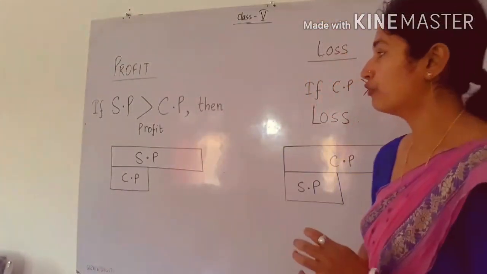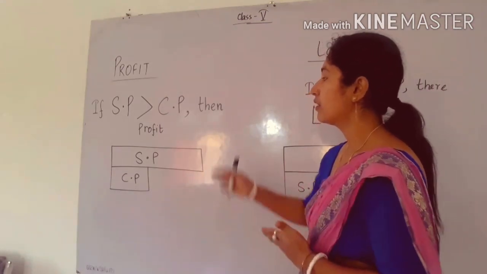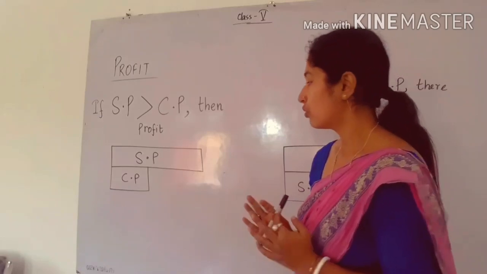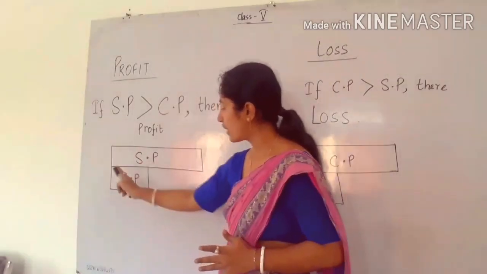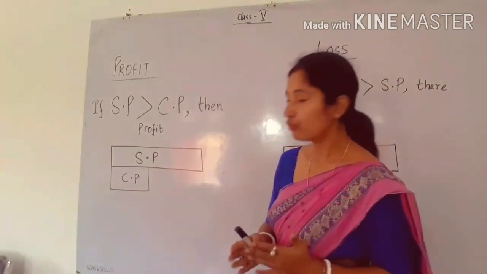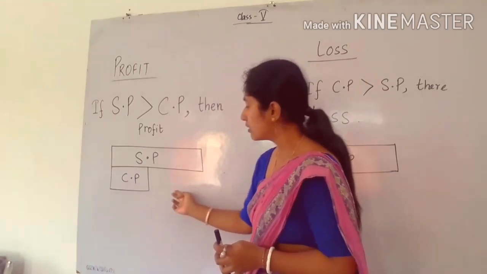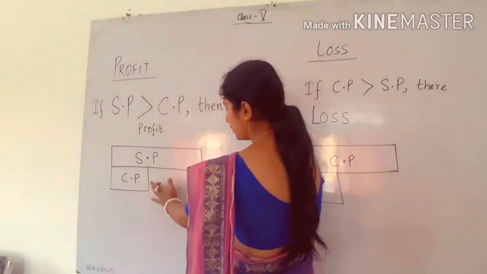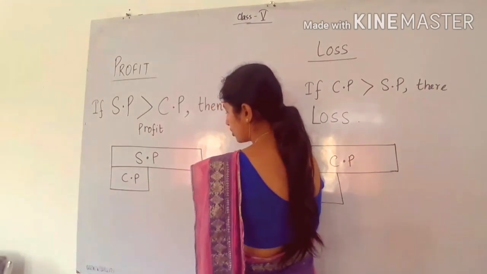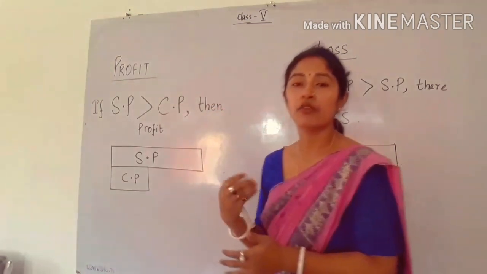So see, I have written for profit, if SP is greater than CP, then there will be profit. And I have drawn one model. So see here, the rectangular box for SP is greater than the rectangular box for CP. So now what do we have to do? We have to fill this one. How to find this box? See, this box is the box of CP, and the remaining box is this much area. When we add these two, we will get the box same as for SP.